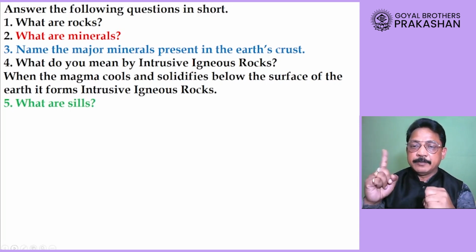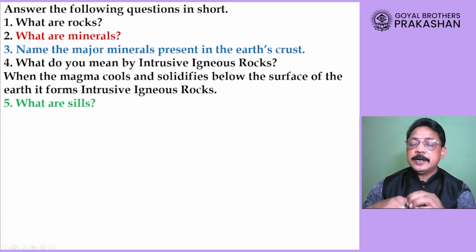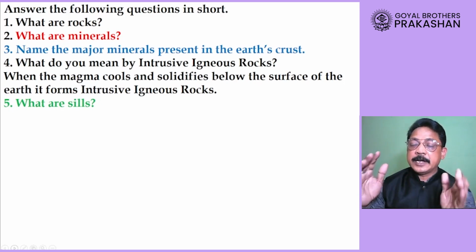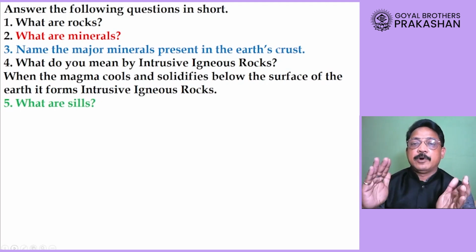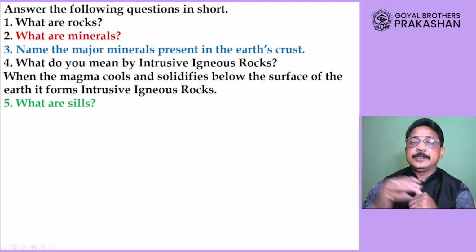This is point number 1. Minerals are naturally occurring and inorganically formed substances. Point number 2, minerals are the substances that have fixed chemical composition and physical characteristics. Okay, that will be the complete answer for what are minerals.